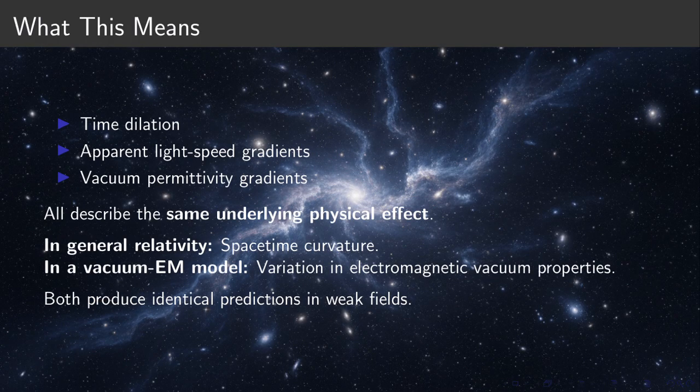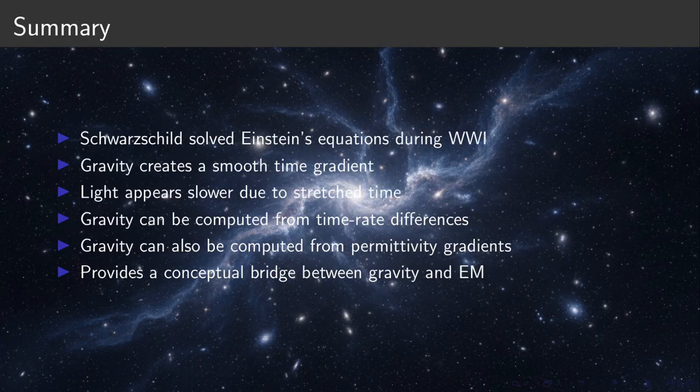What this means: we now have three perspectives: time dilation, light speed variation, and vacuum permittivity gradients. These are not separate effects. They are different descriptions of the same underlying structure. In general relativity, this is spacetime curvature. In a vacuum-based model, it is variation in electromagnetic properties. Both lead to the same physical predictions.